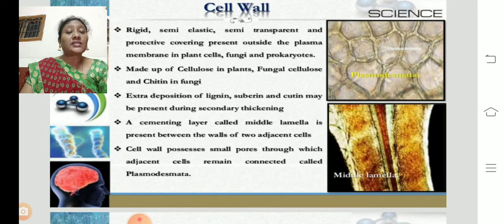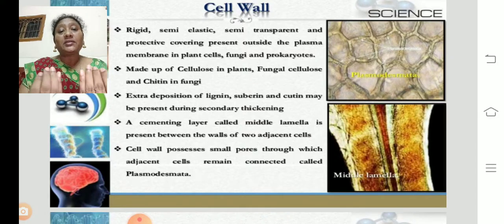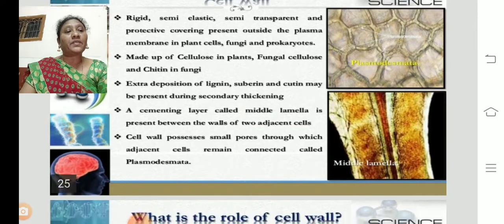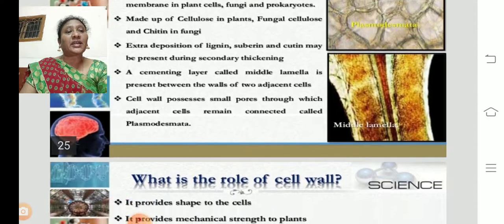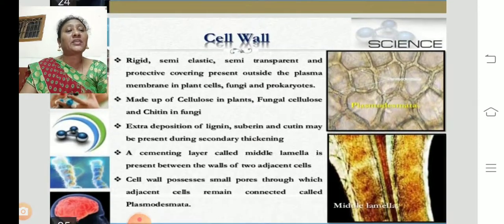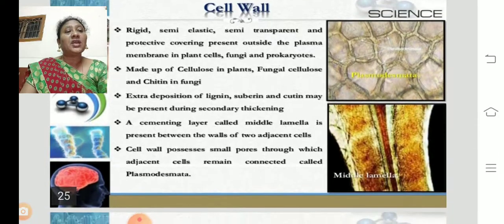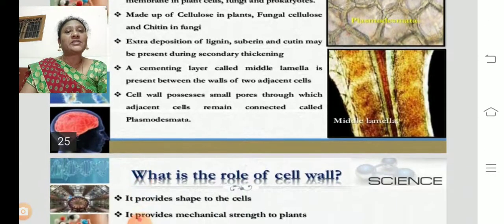Where the two cells are connected, we can find a small pore, a hole-like structure, which facilitates the connection from cell to cell. That connecting part is called the plasmodesmata. You can see here in the picture the connecting part from cell to cell. You can see many cells in the brown colored structure. Each cell is connected by the plasmodesmata.